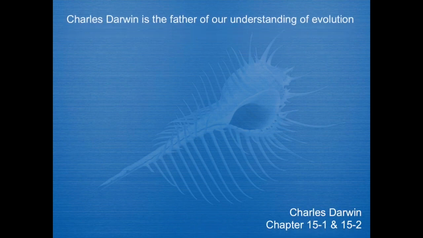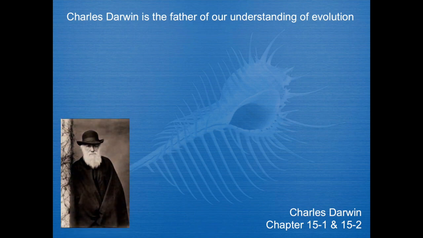So we're going to begin today with our evolution unit, and in doing so, I think it's best to understand the life and times of Charles Darwin, who is the father of our understanding of evolution. He wasn't the first person to come up with a theory of evolution, but is the person whose theory sticks today, especially the more and more we understand about biology year after year, it's constantly supporting his theory. Born in 1809, died in 1882.